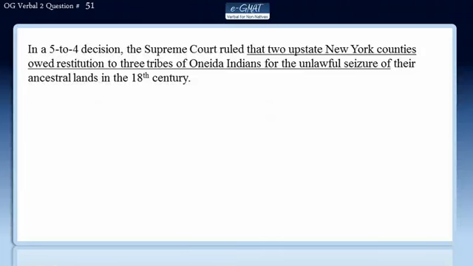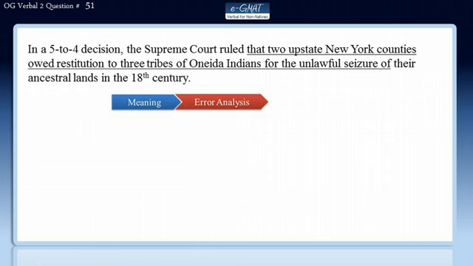We will solve question number 51 of OG Verbal second edition by using e-GMAT three-step process. In the first step, we will understand the meaning of the sentence. In the second, we will evaluate the errors in the sentence, and finally, we will review all the answer choices to get to the correct answer.